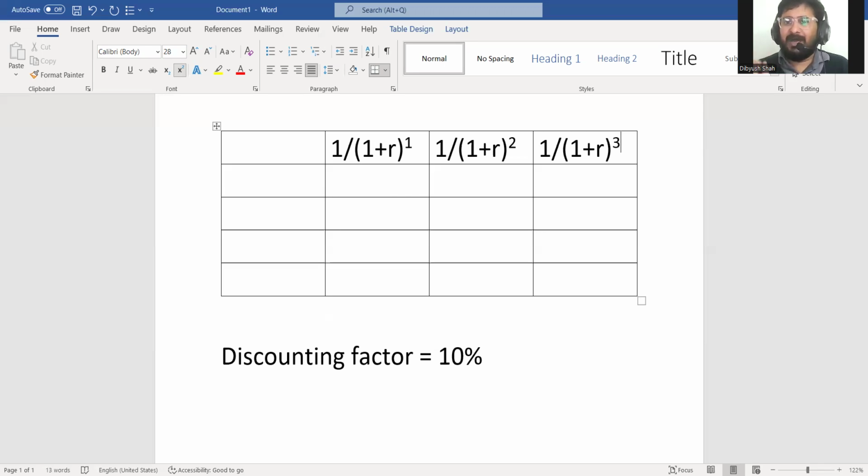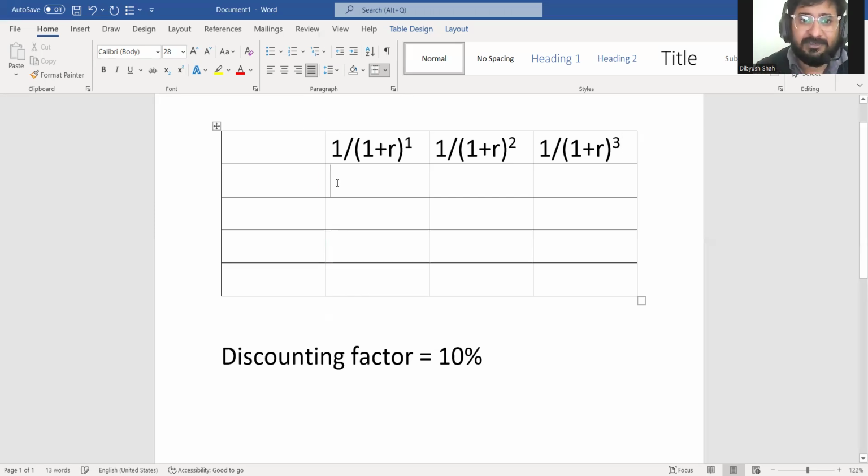Now, if R is 10%, that means we will take 0.10. We will not write it as 10%. We will write 0.10. If it is 8%, we will write 8 by 100, 0.08. If it is 12%, 12 by 100, 0.12.